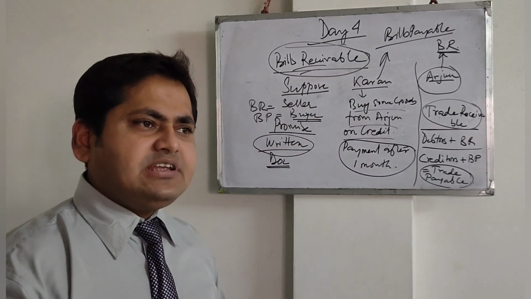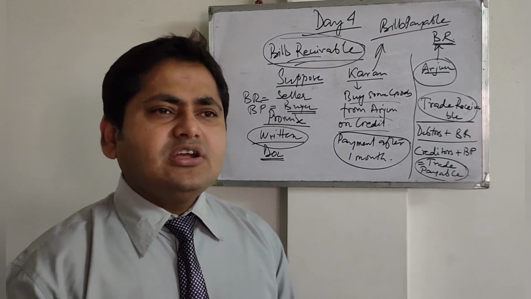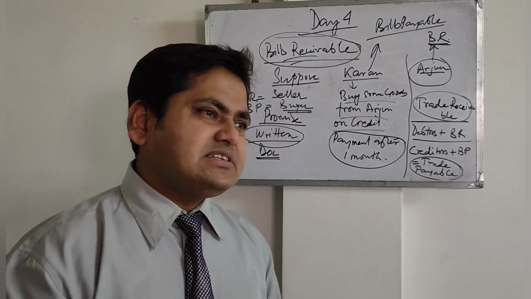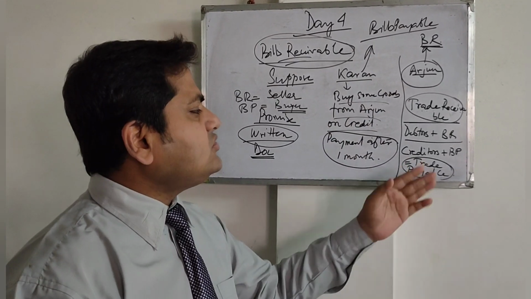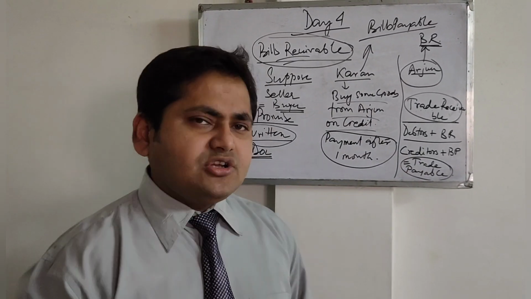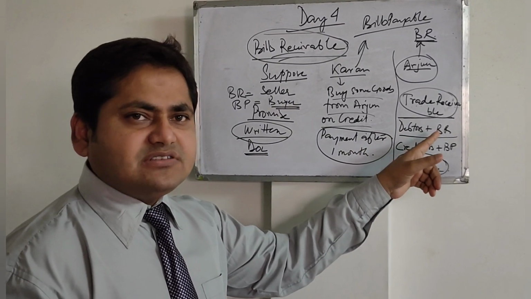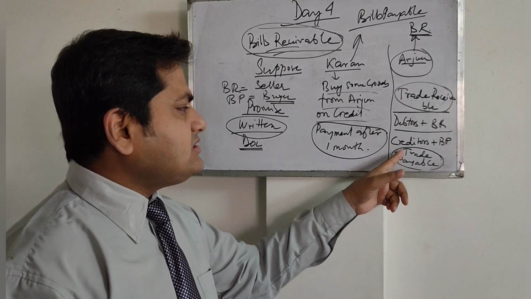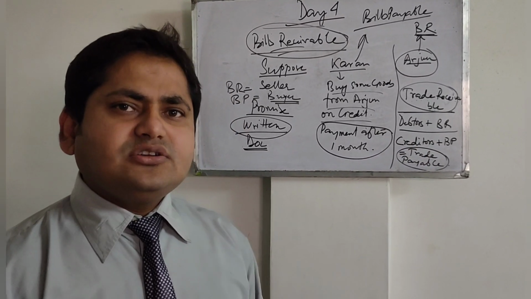So whenever you see any financial report of any real business, you will see the term trade receivable and the term trade payable. Trade receivable is a combination of debtors and bills receivable together, and trade payable is the combination of creditors and bills payable together. All right, so next topic.